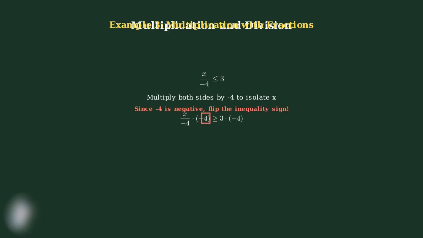For our final example, solve x divided by negative 4 is less than or equal to 3. To isolate x, we multiply both sides by negative 4. Since we're multiplying by a negative number, we must flip the inequality sign. We multiply both sides by negative 4 and flip the less than or equal sign to greater than or equal. This simplifies to x greater than or equal to negative 12. Once again, the crucial step was flipping the inequality sign when multiplying by the negative number.